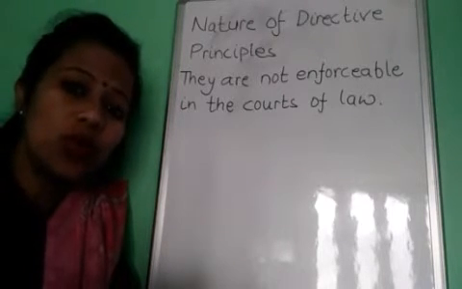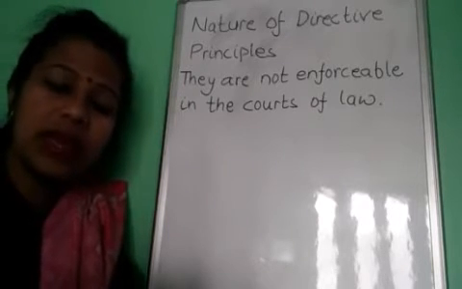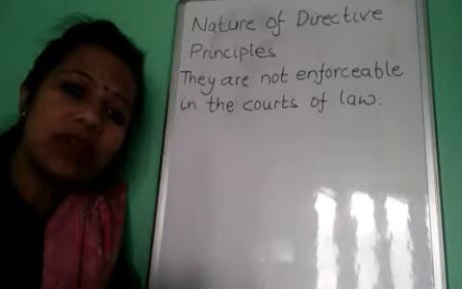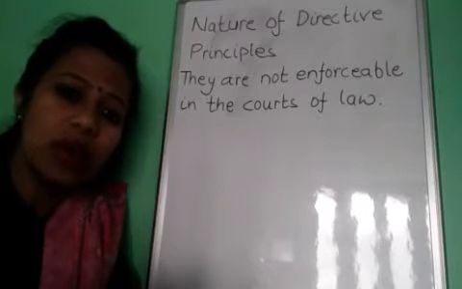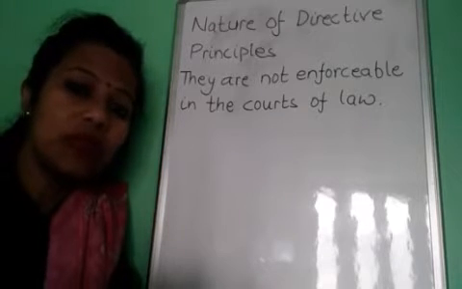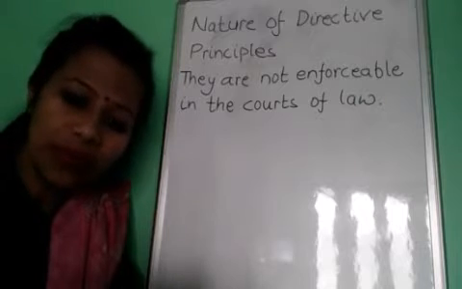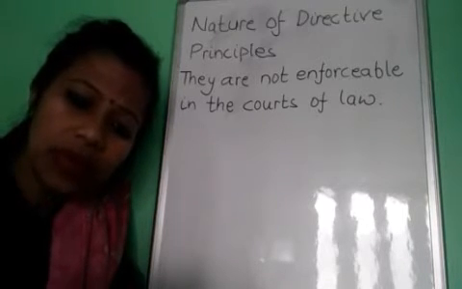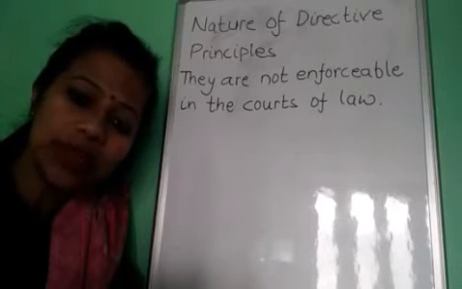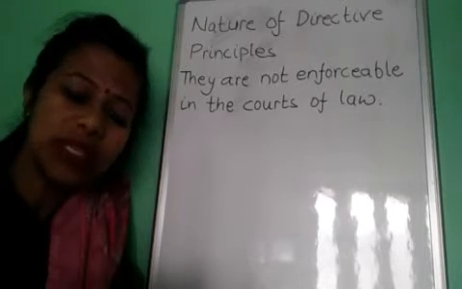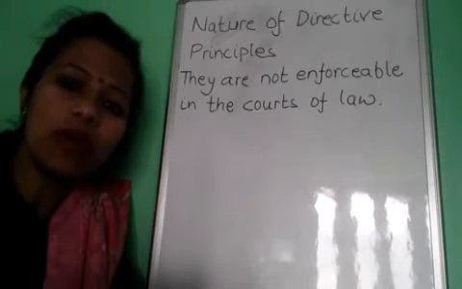We cannot go to the court against any government over its performance. If we are not satisfied with the performance of any government, we cannot go to the court. As it is given in the book, the court does not entertain any case for the failure of government to comply with these principles. But yes, we have one power, the power of voting.